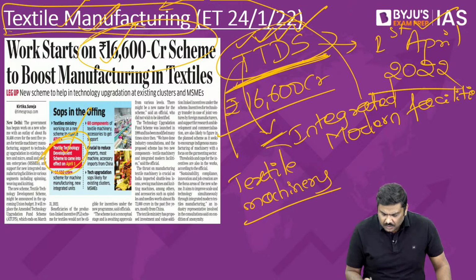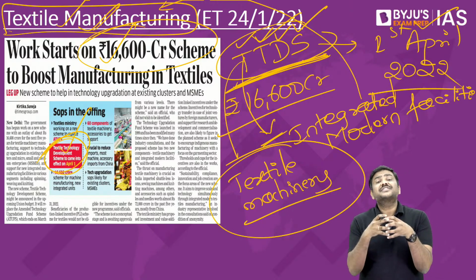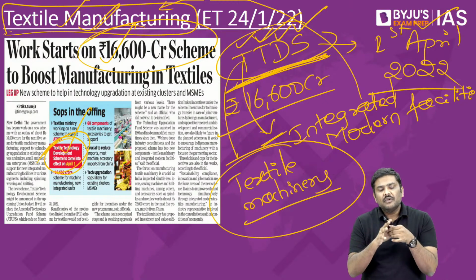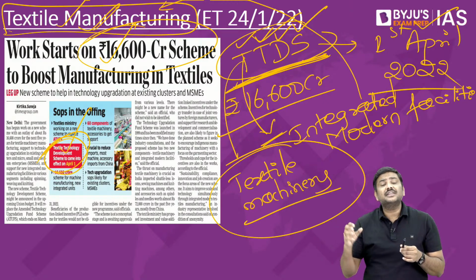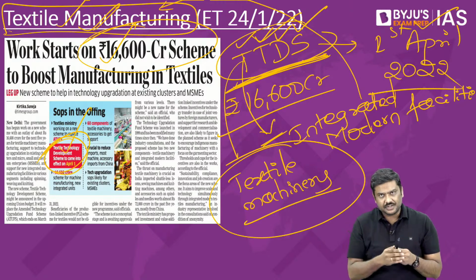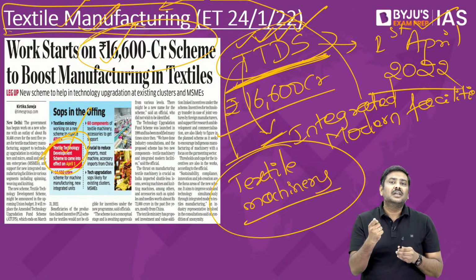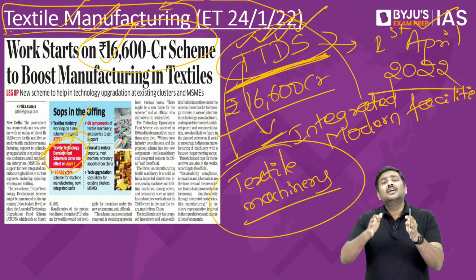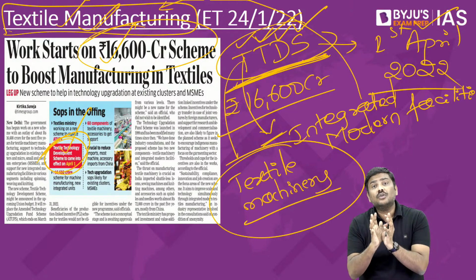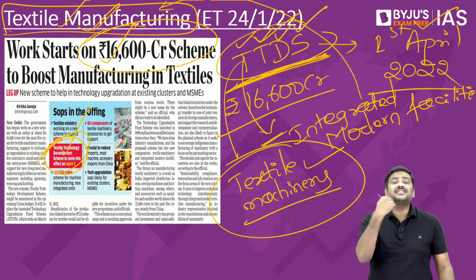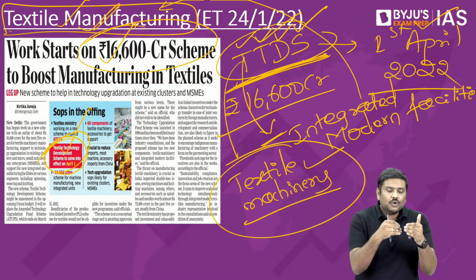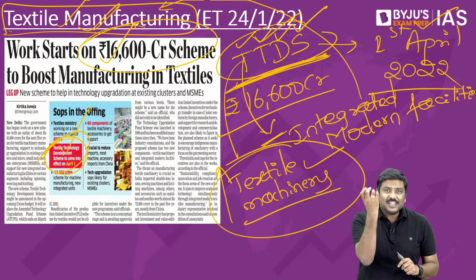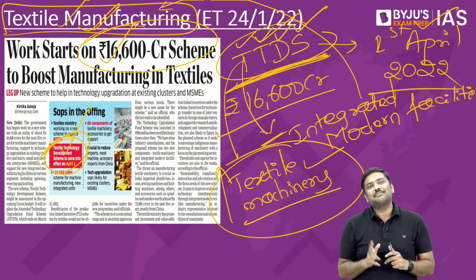What is the first one? Why are they promoting production of textile machinery in the domestic market? Very simple. In the last 5 years, we have imported a lot of machinery involved in the textile industries. For example, spindles, the needles, the sewing machines, etc. We have imported more than 72,000 crore worth of these textile machineries from the international market. So, we want to reduce the import dependence by promoting manufacturing of these machineries within the domestic market itself.